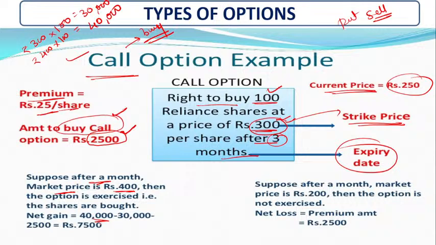So 40,000 minus 30,000, and the amount for the call option is given, that is 2,500. I will explain it again.